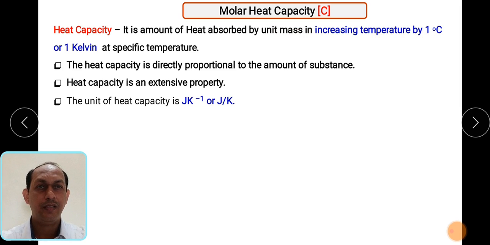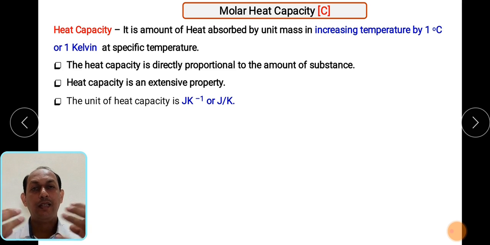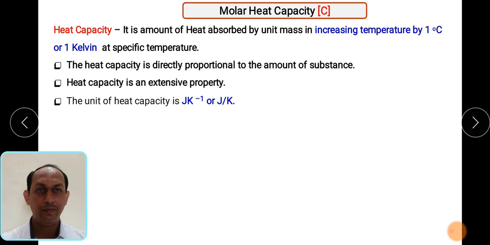by 1 degree Celsius. How much heat any system will absorb depends on whatever mass is confined inside the system. So it is directly proportional to the amount, that is m. So heat capacity is an extensive property. Already I have explained, it depends upon the quantity of mass. So it is calculated as joule per Kelvin. We can also write this quantity as joule per Kelvin.